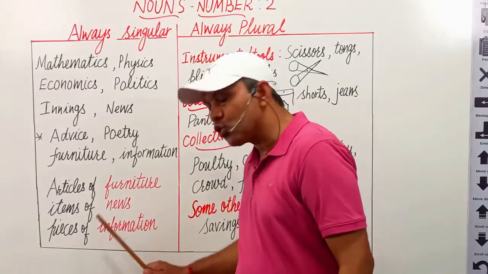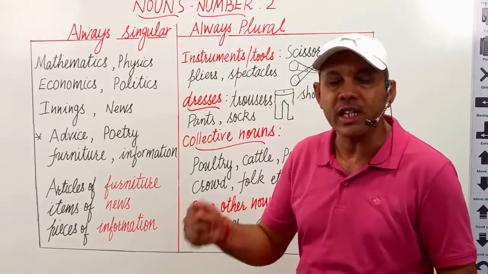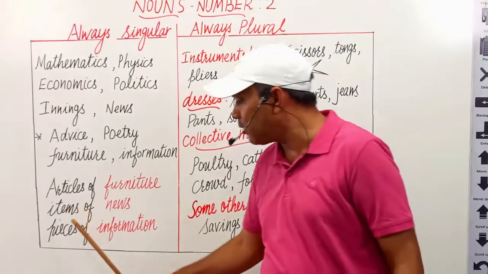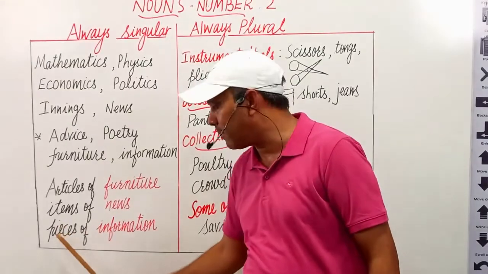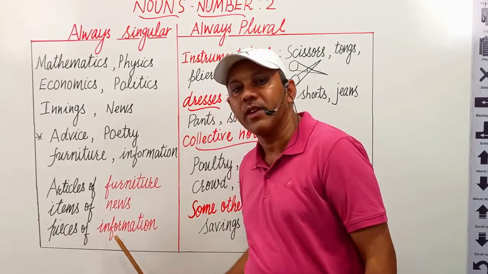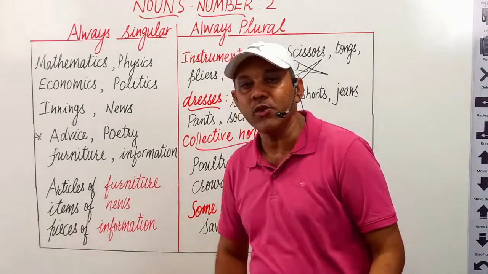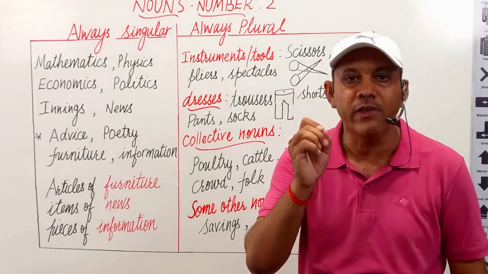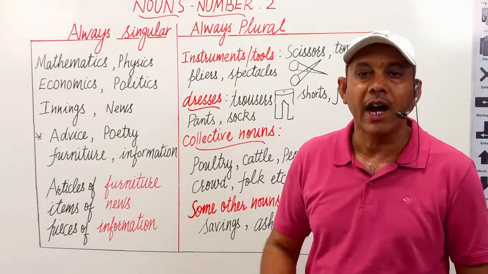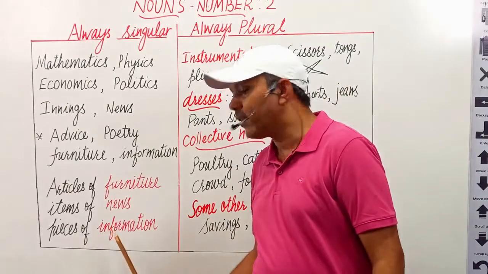But if we want to make it plural, use it as a plural noun, we have to use the phrase pieces of before them, pieces of information. I want to give you some pieces of information, not I want to give you some informations.